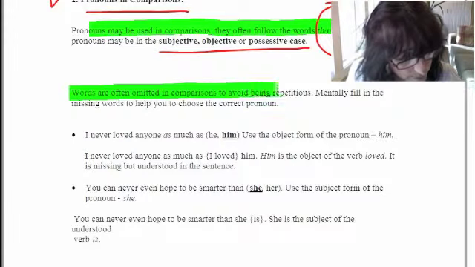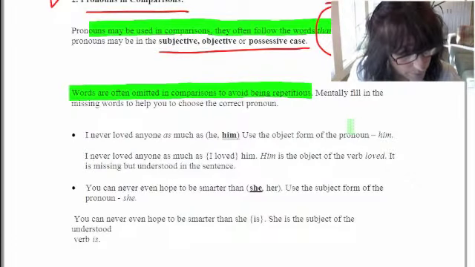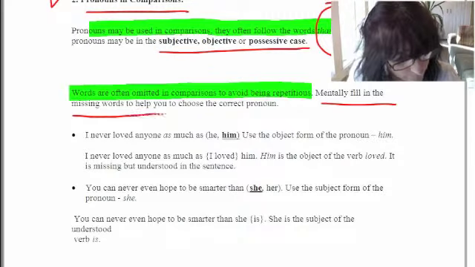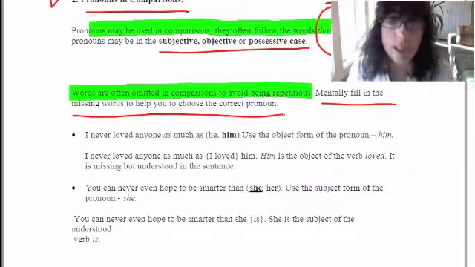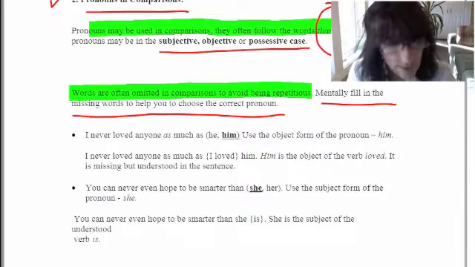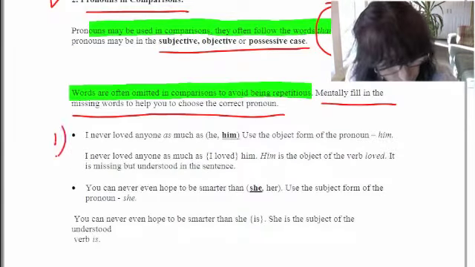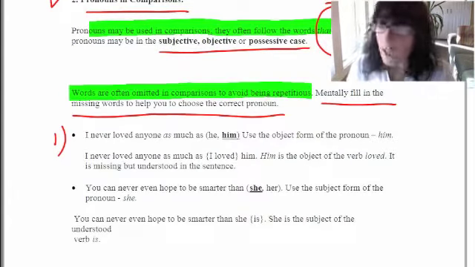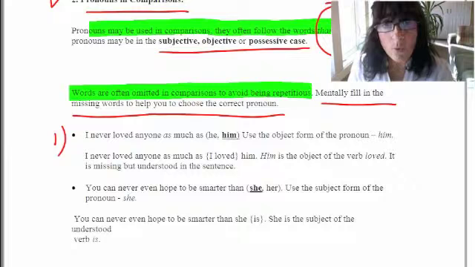Words are often omitted in comparisons to avoid being repetitious. So what I tell students to do is mentally fill in the missing word to help you choose the correct pronoun to use. Let me show you this with examples. Let's take a look at the first one: I never loved anyone as much as. How do you know if you say he or him?